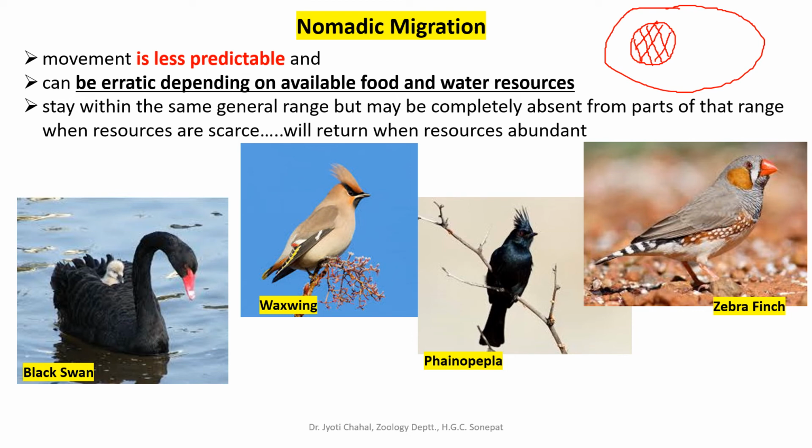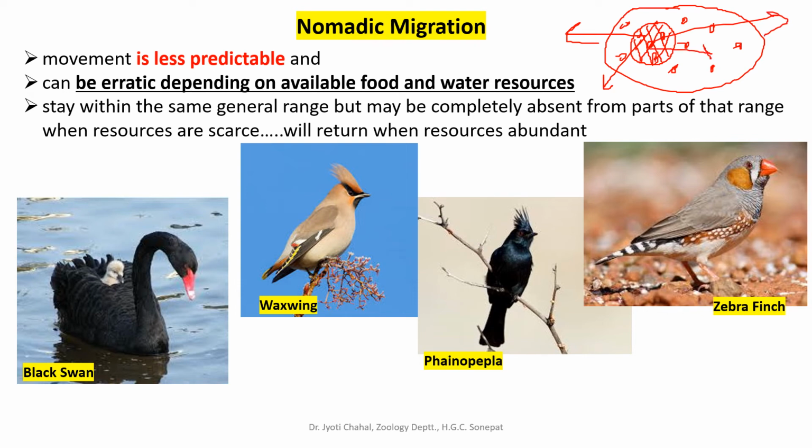So the birds which are present in this microhabitat have a tendency to migrate outward. Okay, while the birds which are present in this larger area where there is plenty of water will remain here only in this particular area. But the birds which are present in this microhabitat will migrate outward from this area.